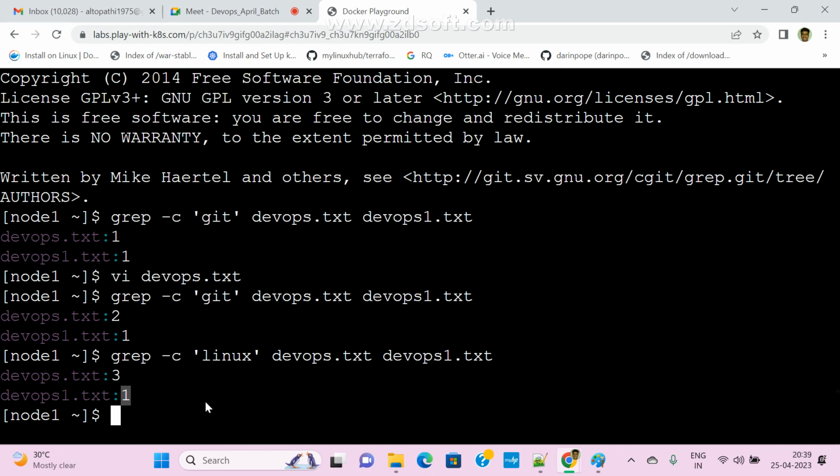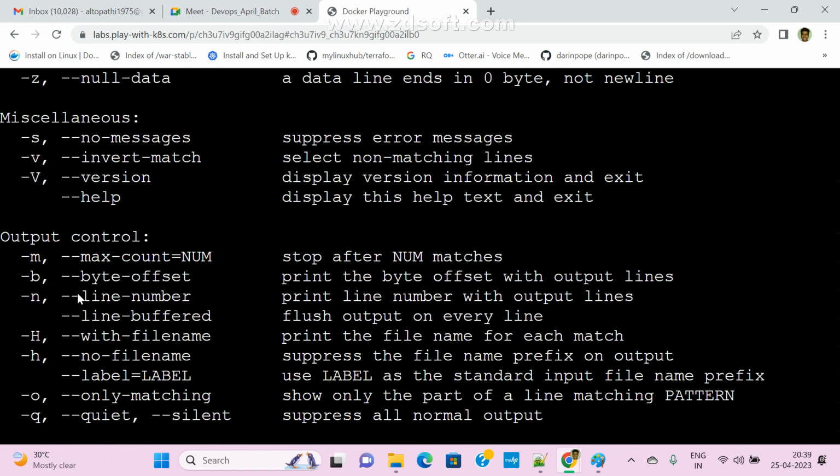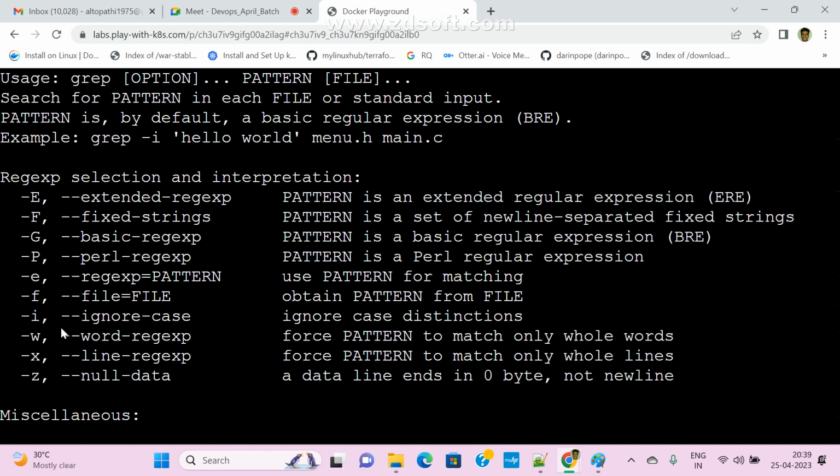Yes, sir. So these are the only remaining. Based on your requirement, we can pass all this. Whatever you want, we can pass it.